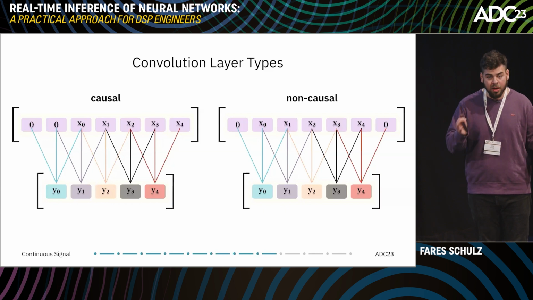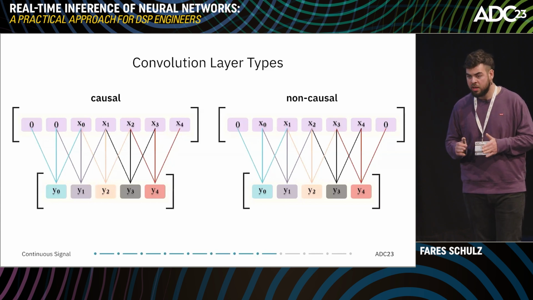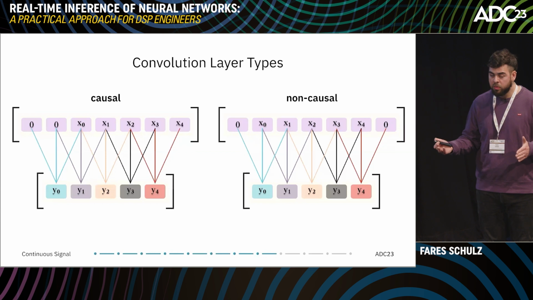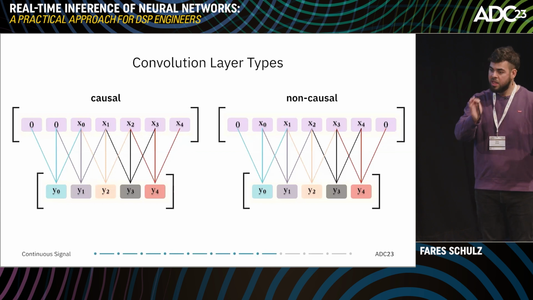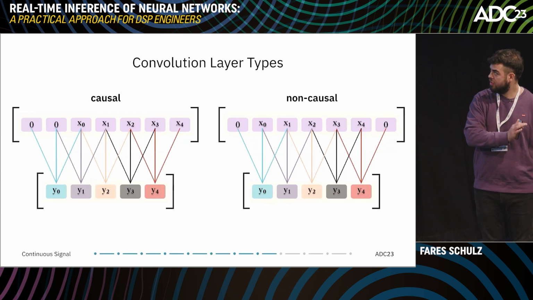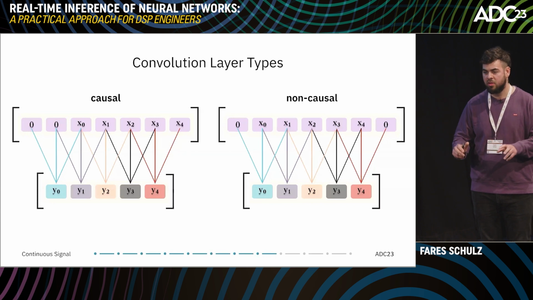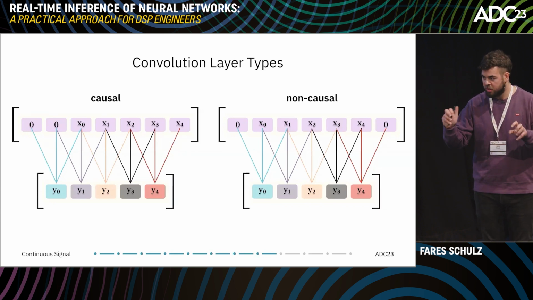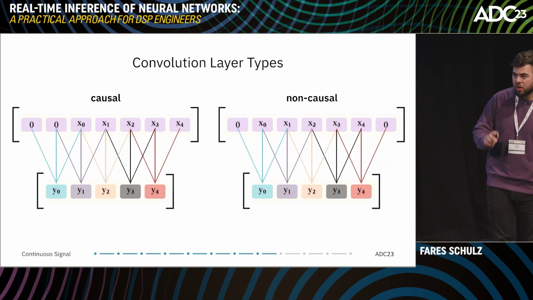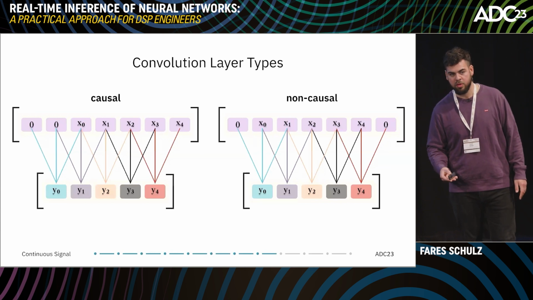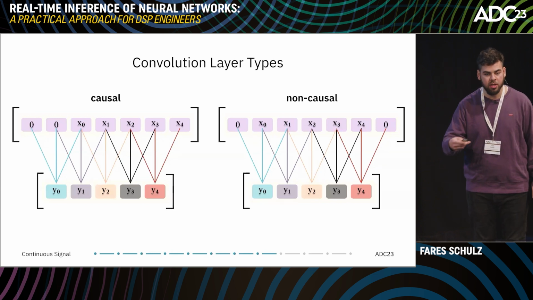So now there are two types of zero paddings for convolution layers. There is the causal zero padding, which is only zero padding the past or the left side, and there's also the non-causal zero padding, where we are padding the left and the right side, so the so-called future, the right side.